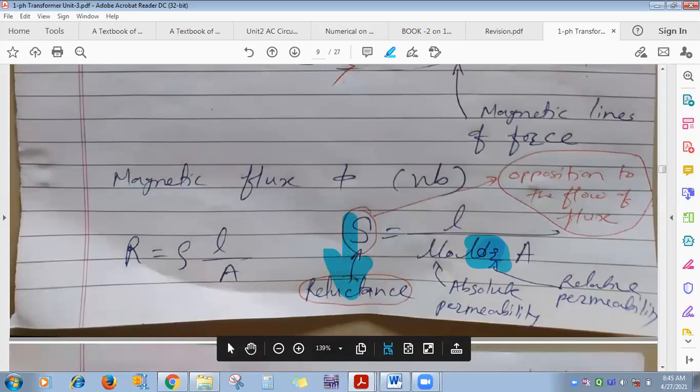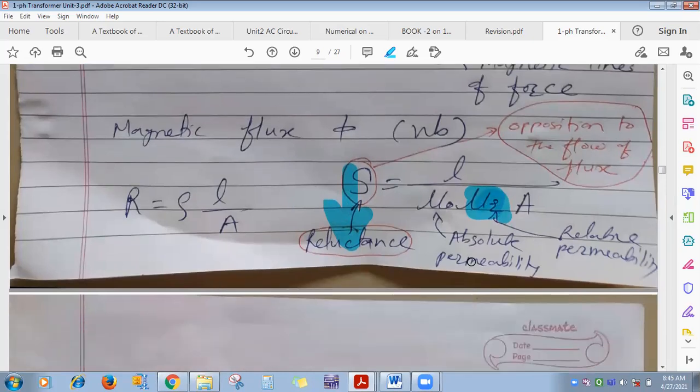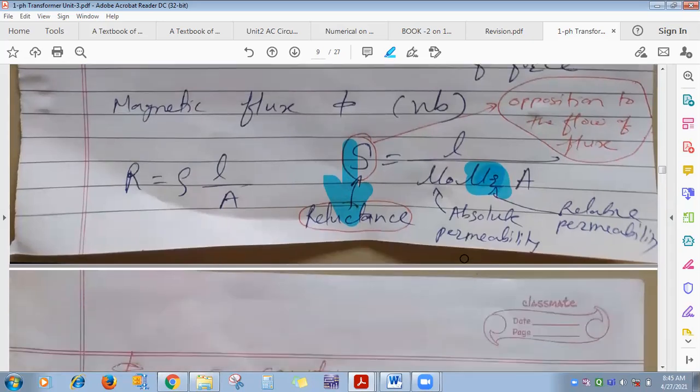In ideal transformer, relative permeability of that core is, yes, 0 or infinity? Infinity. Very good, infinity. That one point is also there. Ideal transformer is the one whose core has relative permeability infinity, but practically it's not possible.